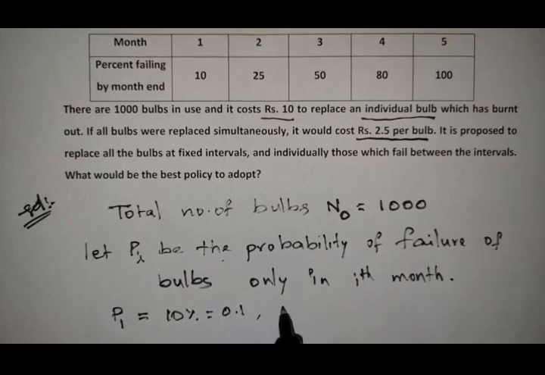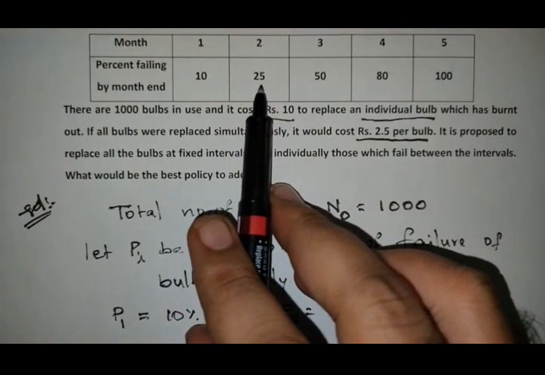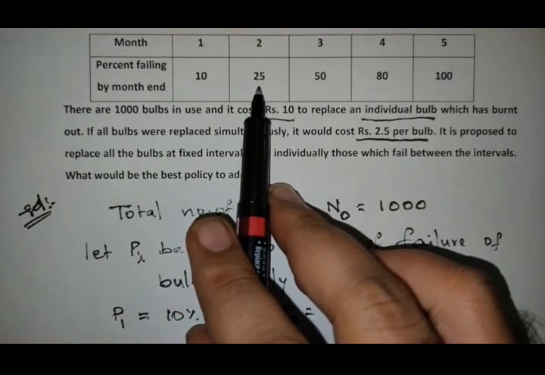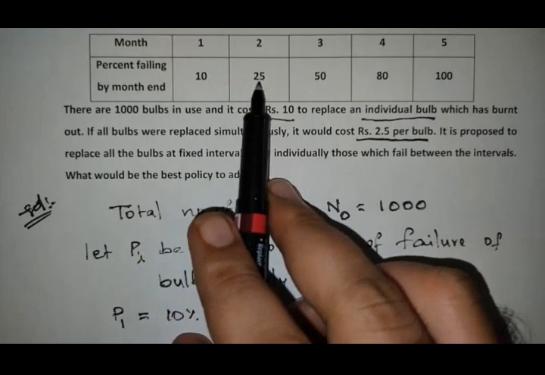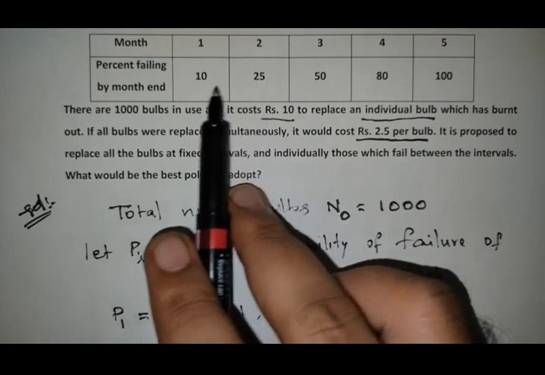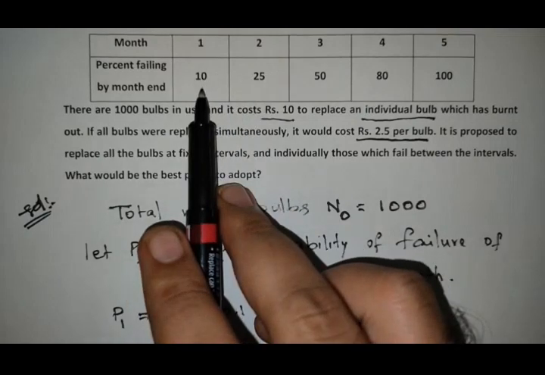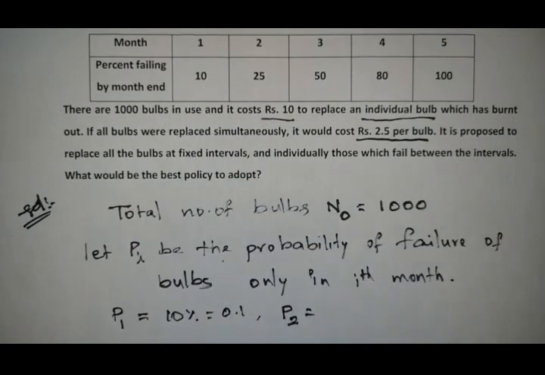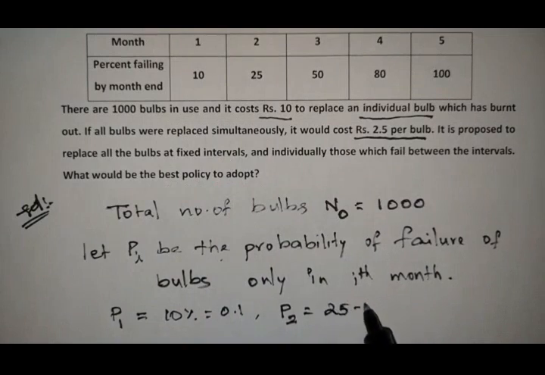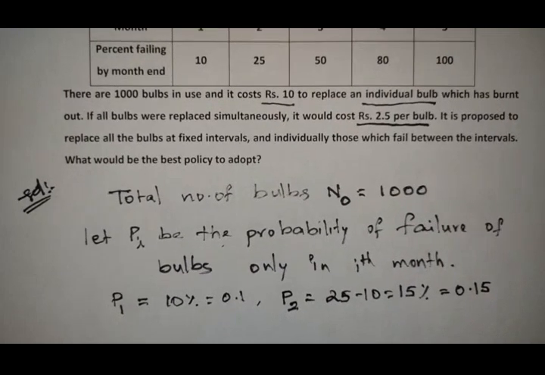Similarly, we need to find the probability of failure of bulbs only in the second month. This is the percentage of failing up to the second month, meaning first month plus second month. Now I require only the second month, so we need to subtract the first month. Up to the second month is 25, the first month is 10, so 25 minus 10 is 15%, which means 0.15.